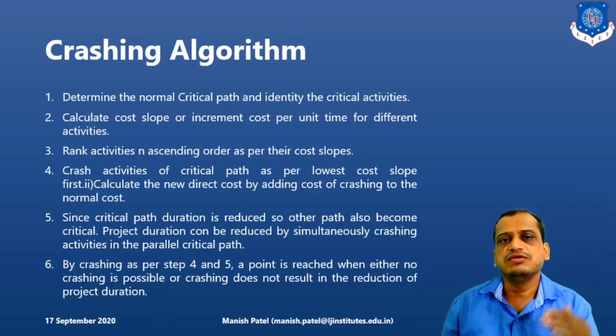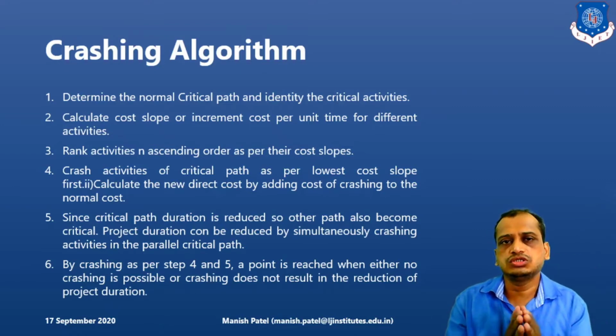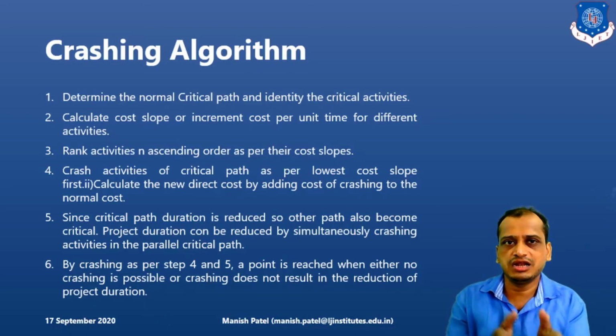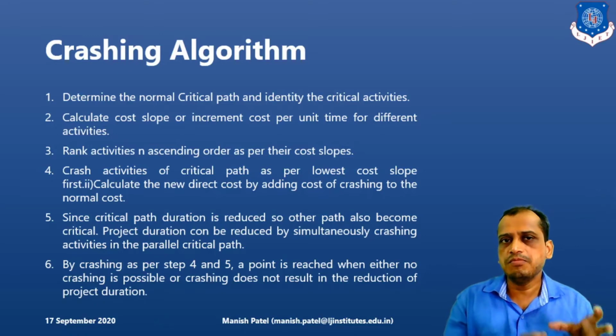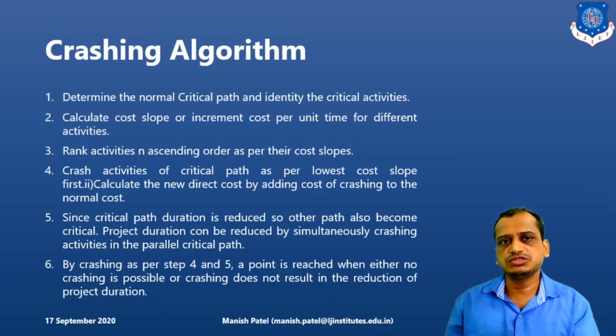Then we will rank in ascending order, with the minimum cost slope first. We will select the activity with the minimum cost slope and crash that activity, which means we reduce its time, and find out the impact of crashing that activity on the project duration. Then we will do this similar process one by one for different critical activities, and finally we will find out the optimum project duration. Clear? So this is the formal algorithm of crashing of the network.